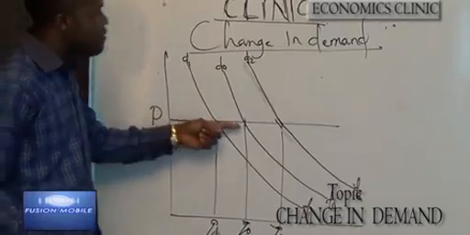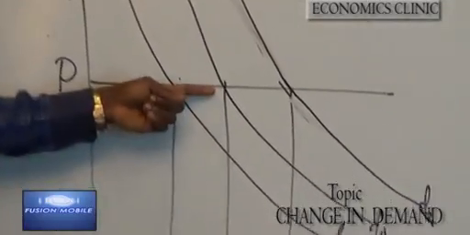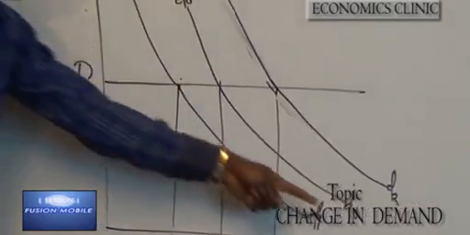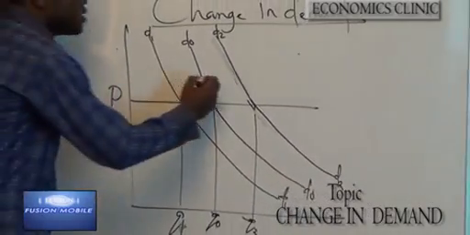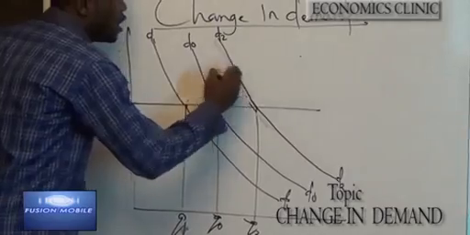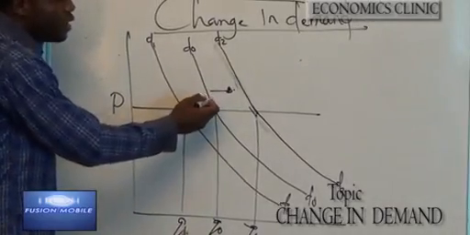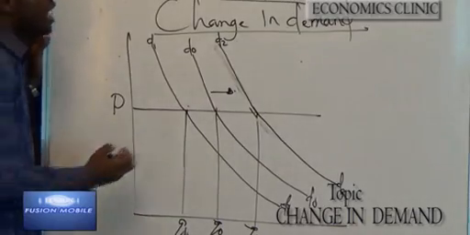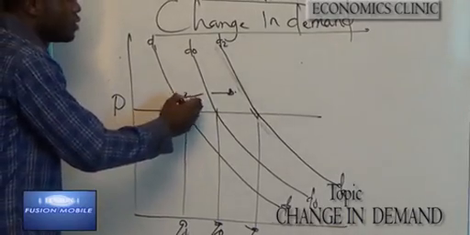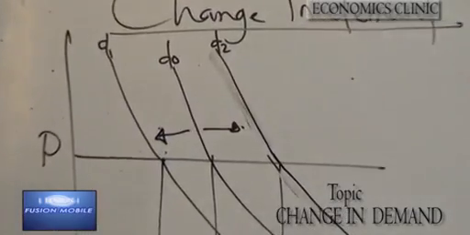From here, we have the original quantity to be quantity Q, that is D0. If it moves outward, it shows increase in demand. And if it moves backward, it shows decrease in demand.